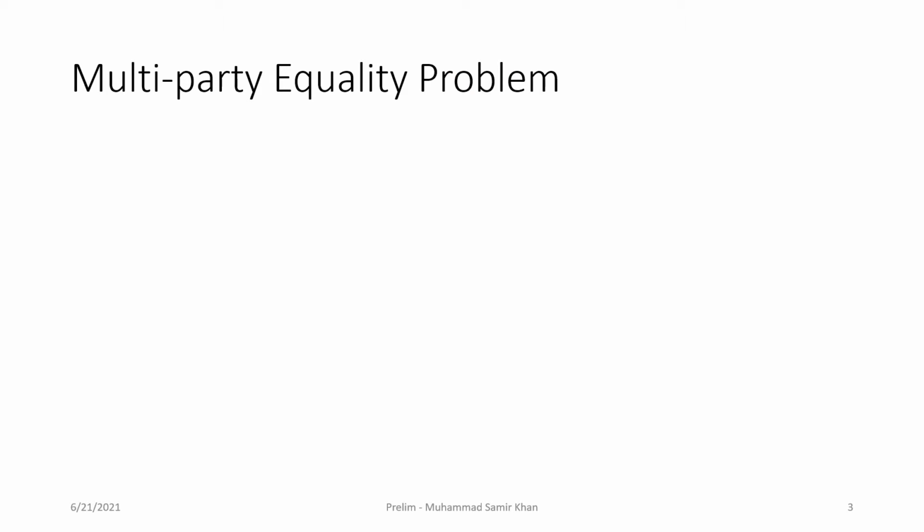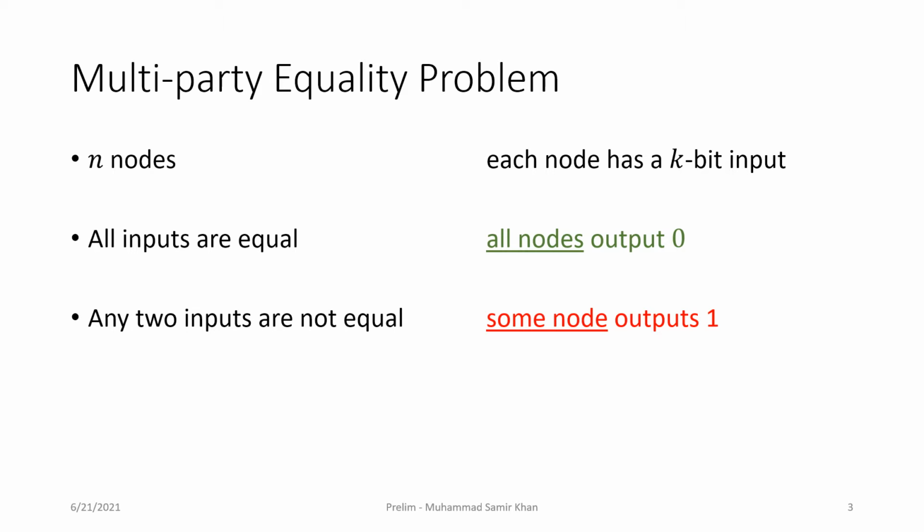Now this can be extended to the multi-party setting. We now have n nodes. Each node has a k-bit input. As before, if all the inputs are not equal, then we want some node to be able to detect this mismatch. So if all the inputs are equal, then we want all nodes to output 0. But if any two inputs are not equal, then we want some node to output 1.